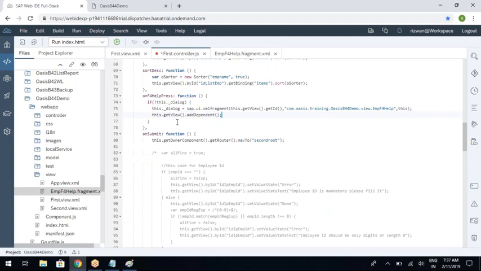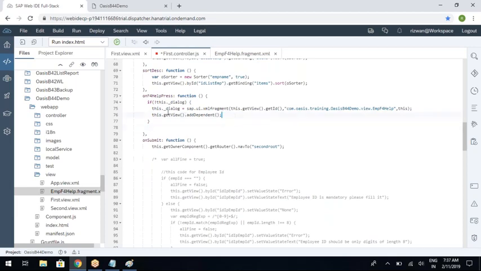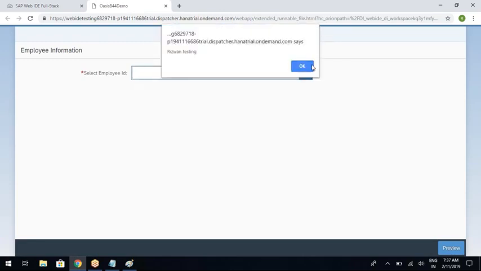D-E-P-E-N-D-E-N-T. Okay, add dependent, and then dialog not open. Right. So this is the code that we need to write to open the fragment, to open this pop-up dialog.